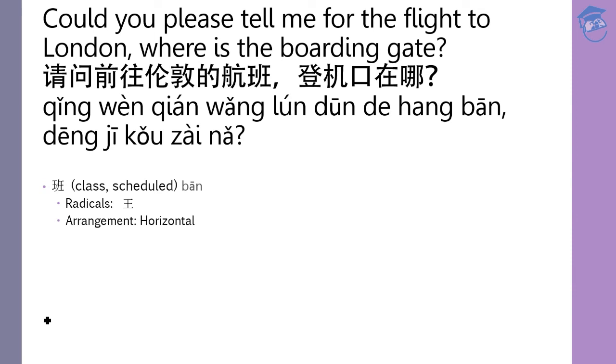So the whole sentence is just to say, could you please tell me, as in 请问前往伦敦的航班 the flight to London, boarding gate at where? 登机口在哪? Proper English, where is the boarding gate? Okay, there shouldn't be a lot of problem.